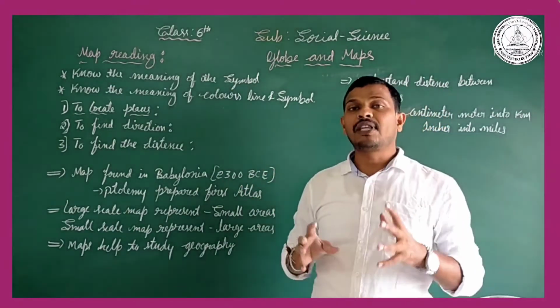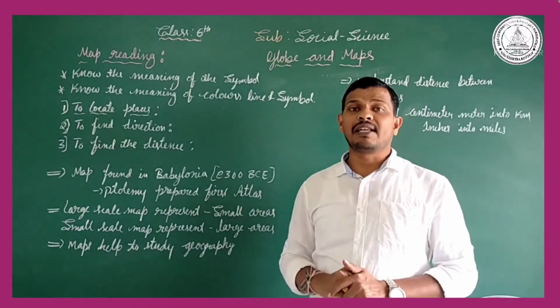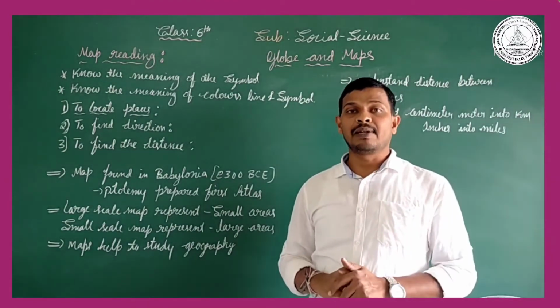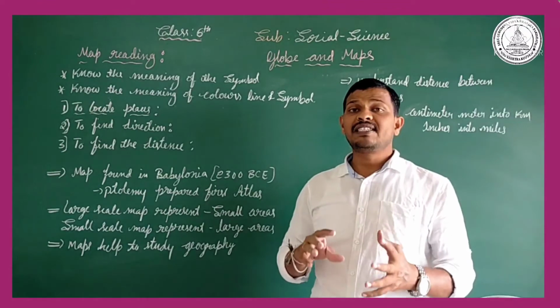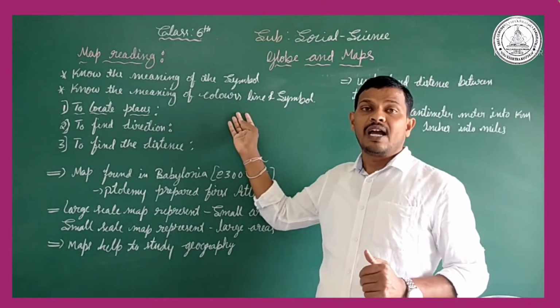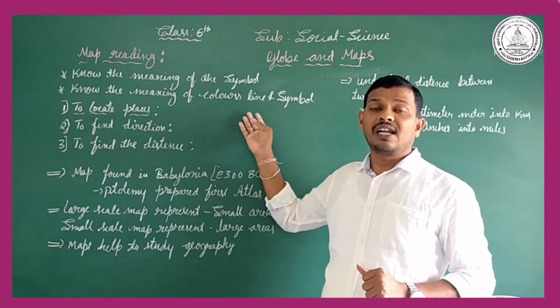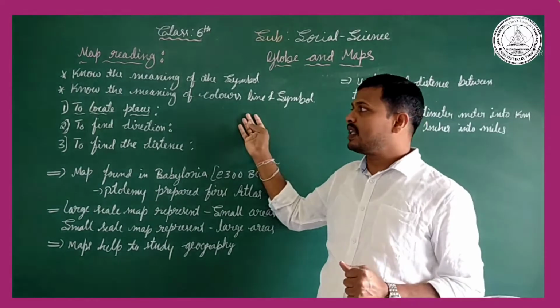In a map we find color lines and symbols such as a church symbol, a temple symbol, a tomb symbol. We also find railway track lines, transport lines and road lines. These color lines are also helpful to know about the maps.